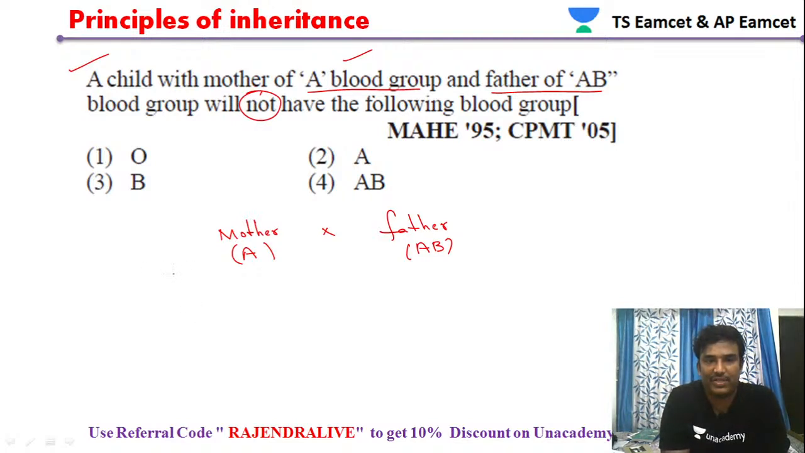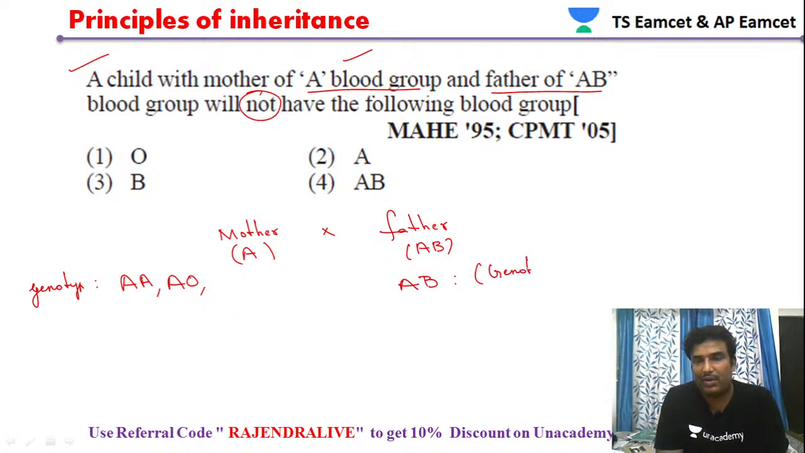Now let us see the genotypes first. For A blood group, two genotypes are possible: capital A capital A, and capital A capital O. These are the genotypes for the mother. The father's genotype is only AB, just one possible genotype. Now we will do the cross.